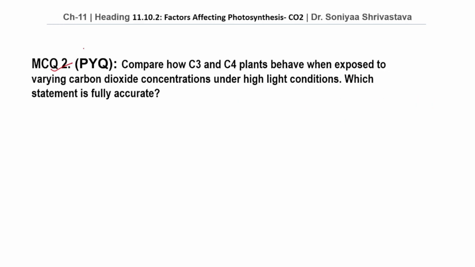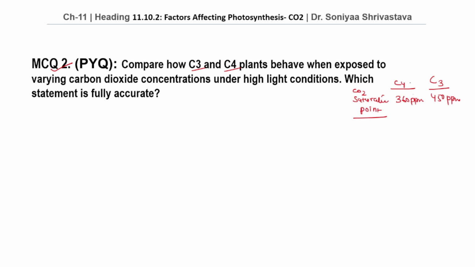Moving on to MCQ number 2. Compare how C3 and C4 plants behave when exposed to varying CO2 concentrations under high light conditions. Which statement is fully accurate? Student, in the previous MCQ we have seen that CO2 saturation point in case of C4 plant is 360 ppm, while in case of C3 plant it is 450 ppm.